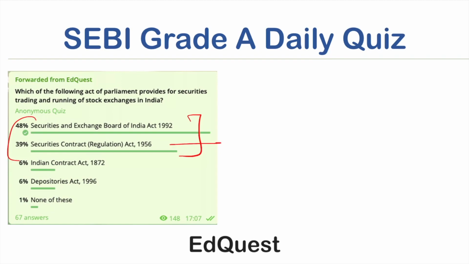If you read the Securities Contract Act, to an extent it fulfills this particular requirement, that securities trading and running of stock exchanges in India is provided by the Securities Contract Act. But if you read the SEBI Act also, this is quite convincing again. So there is a conflict, and I could not find a very prominent solution to this problem, and that is why, from whatever sources I read, most suggested that it should be SEBI. So even if you think that the answer is A and B both, it should be fine.